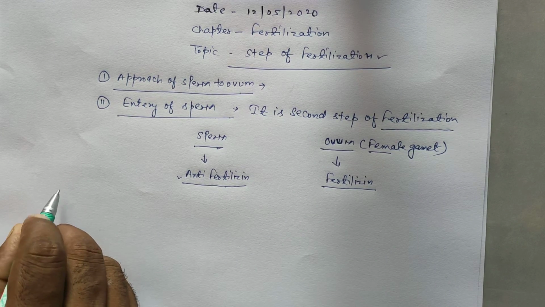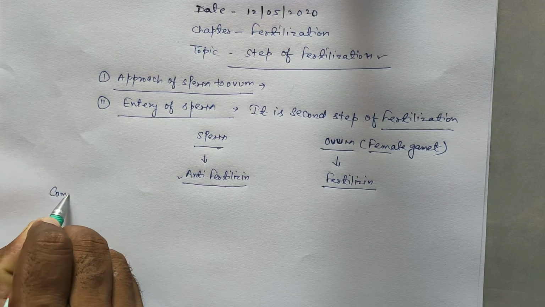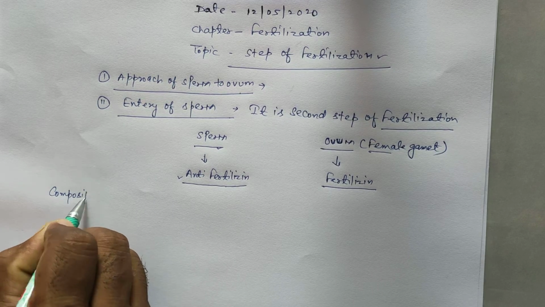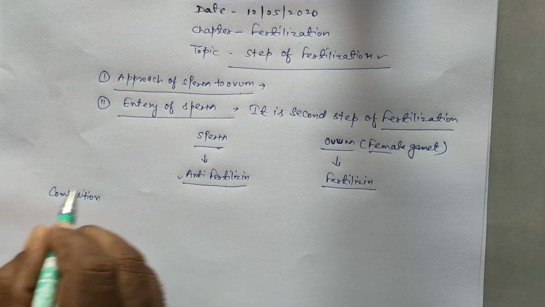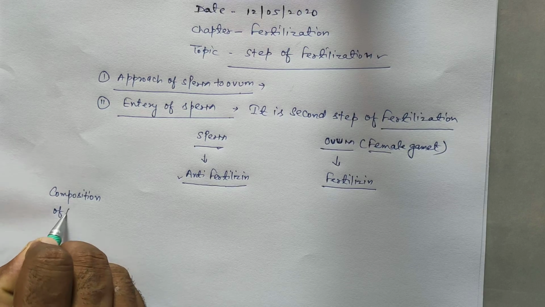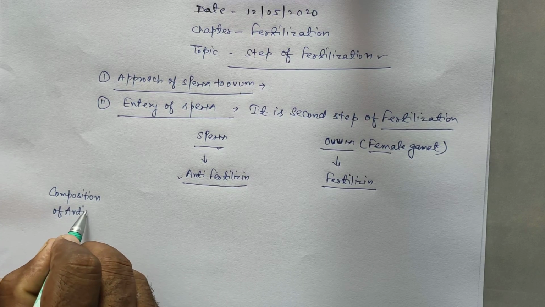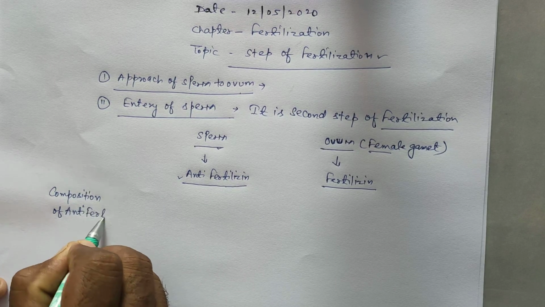Second, the chemical composition of anti-fertilizin and fertilizin.